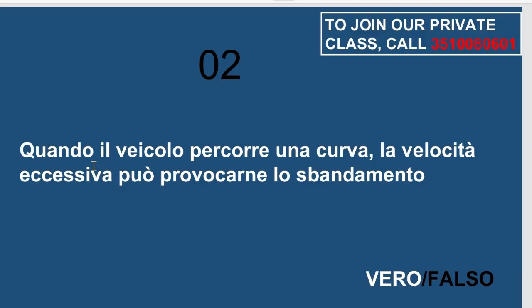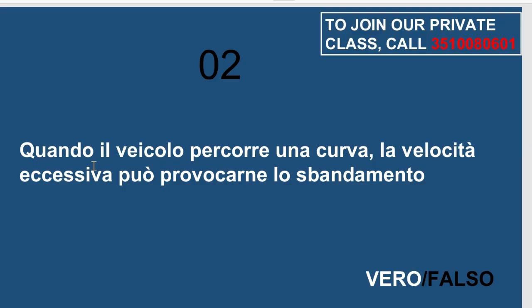When a vehicle takes a bend on a curve at a speed that is too high, for example, it may lose grip on the road and slide sideways instead of following the curve safely.